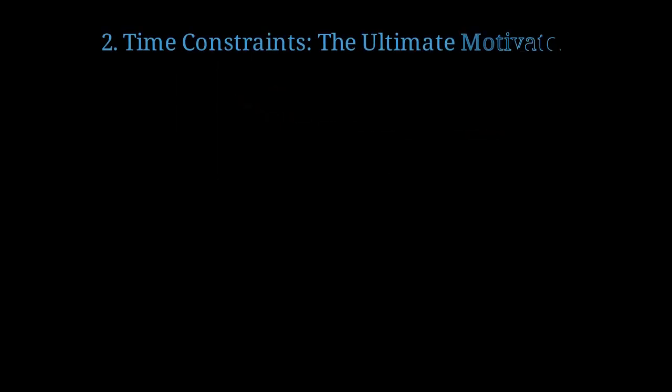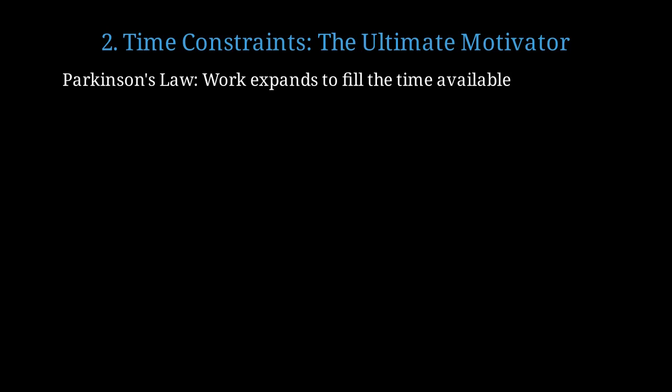Let's explore the first type of constraint, time limits and how they force efficiency. Parkinson's law states that work expands to fill the time available for its completion. Give yourself a month, and the task takes a month. The actual time used equals 95% of the given time, regardless of task complexity. This is why deadlines work.